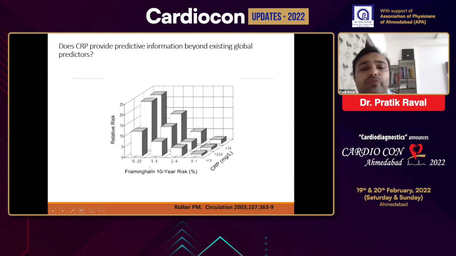And even among defined risk categories like Framingham low, intermediate, and high risk, an increase in the level of CRP gives additional information about the elevated risk. As the CRP level increases, the risk of first coronary events increases even in the same category.